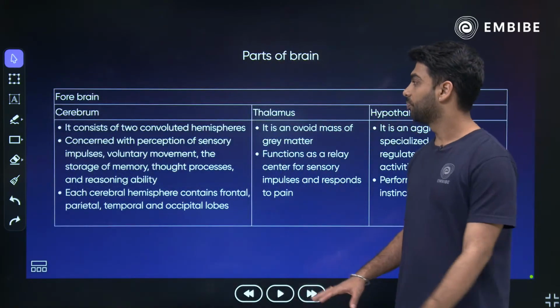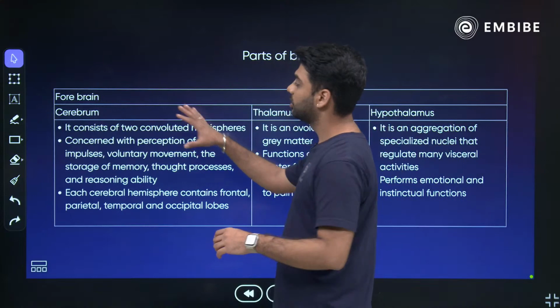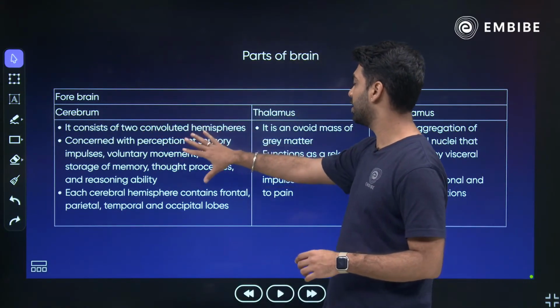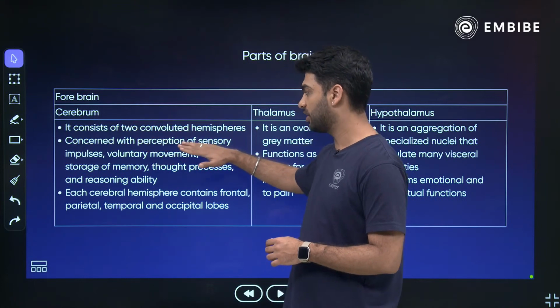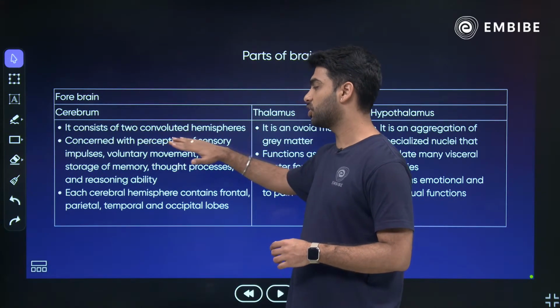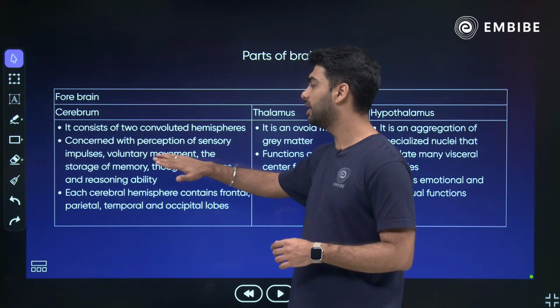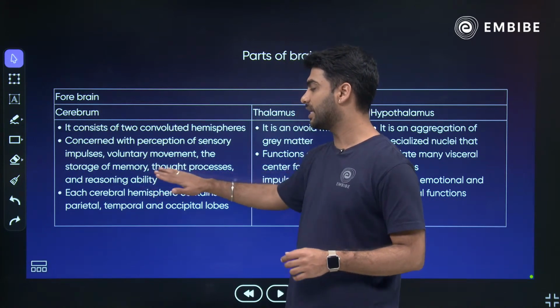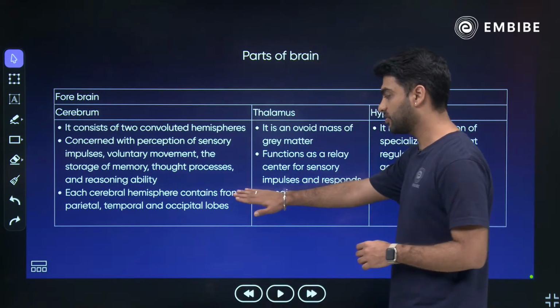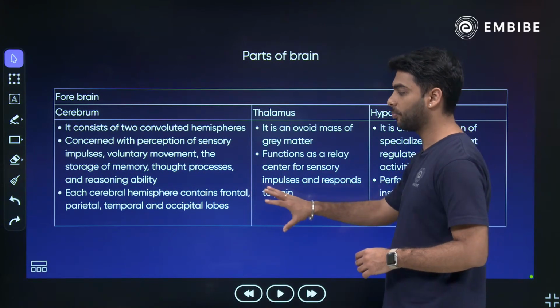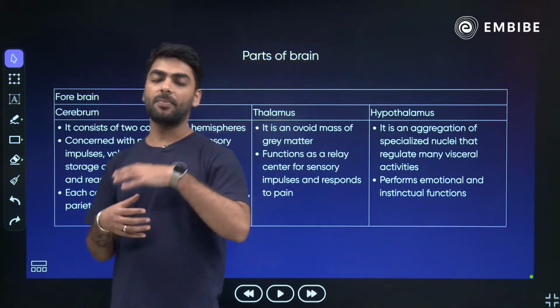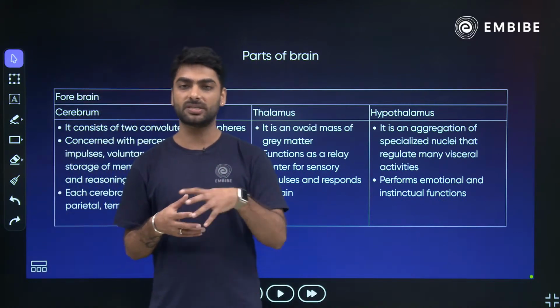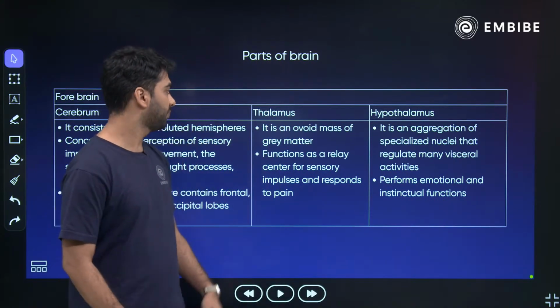Okay? So if we see the forebrain, we have the cerebrum, thalamus and hypothalamus. Cerebrum has two hemispheres concerned with perception of sensory impulse, voluntary movement, memory, thoughts and reasoning ability. Each cerebral hemisphere contains frontal, parietal, temporal and occipital lobes. So the maximum part of your brain, more than 80%, is your cerebrum.